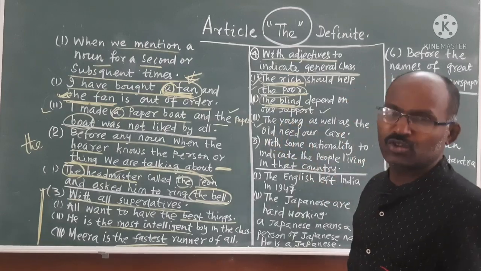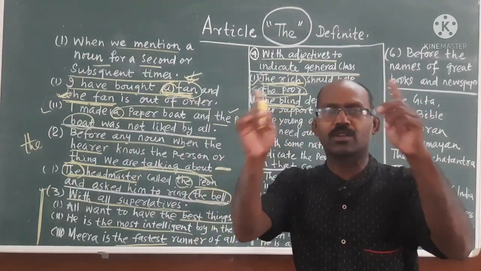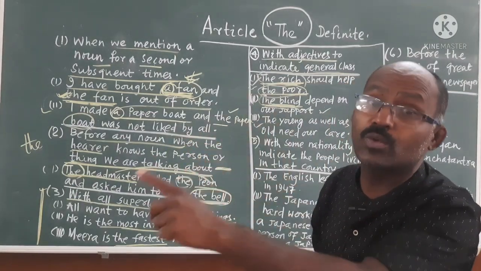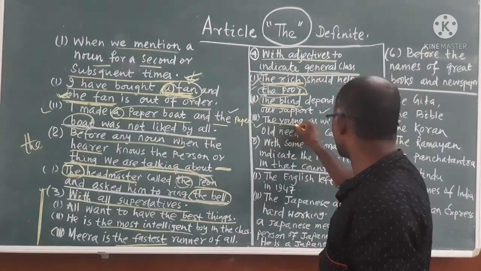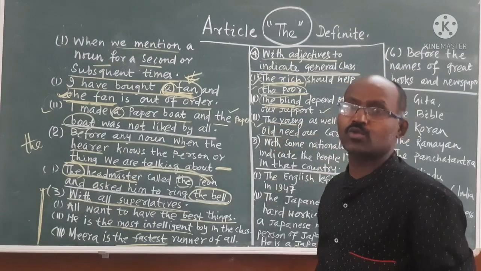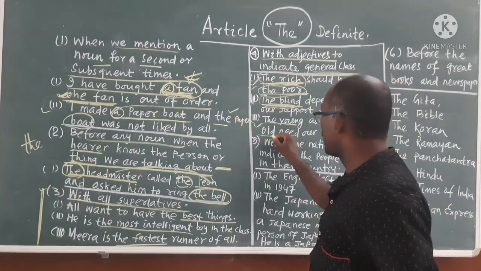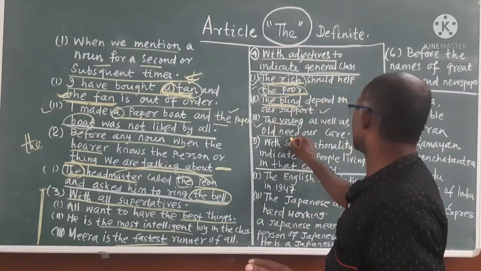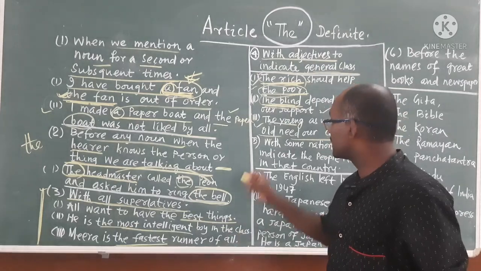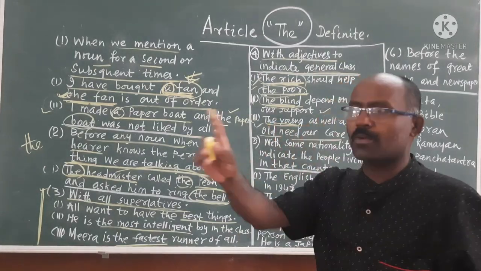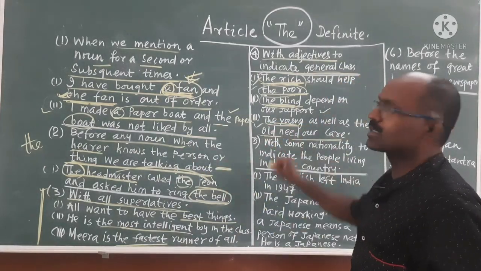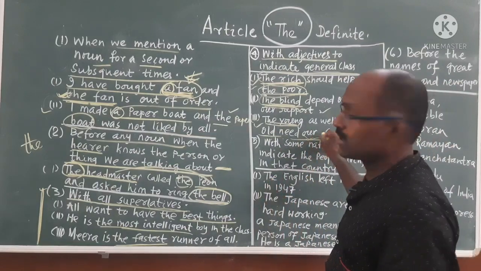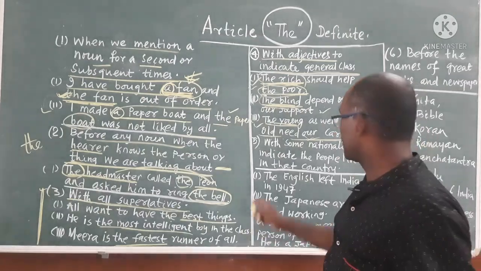As well as number 3. The young means all the young people. That does not indicate a single person. The young as well as the old need our care. The old means all the old people. The young means all the young people. Here the young means not a particular young man, the old means not a particular old man. So, need our care. Clear? Then come to number 5.